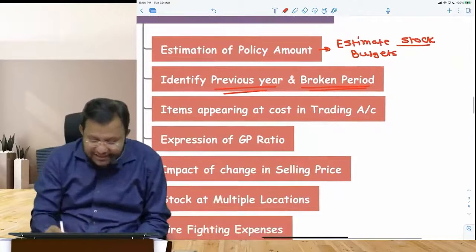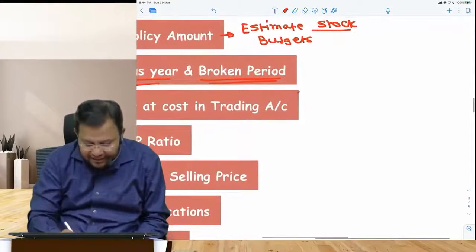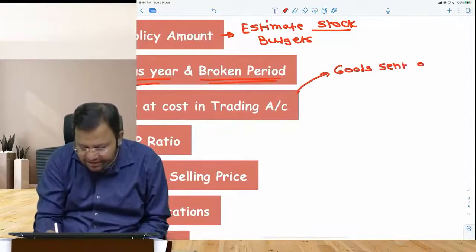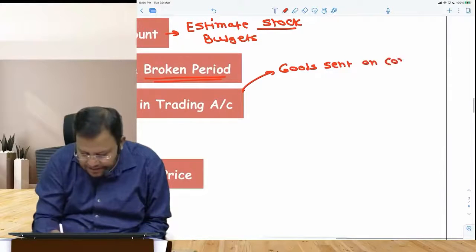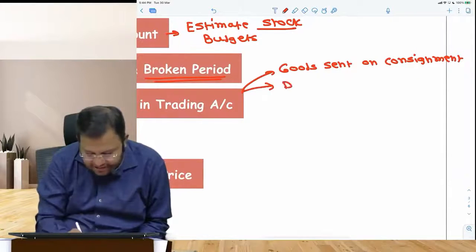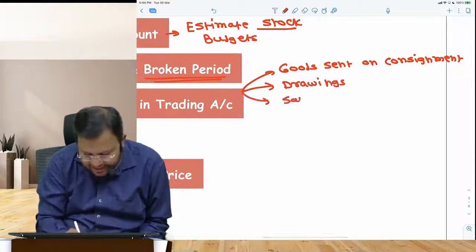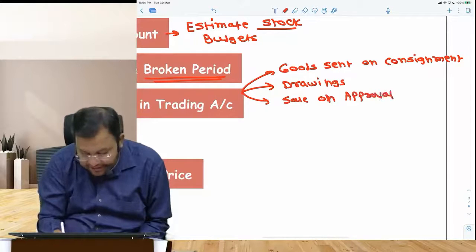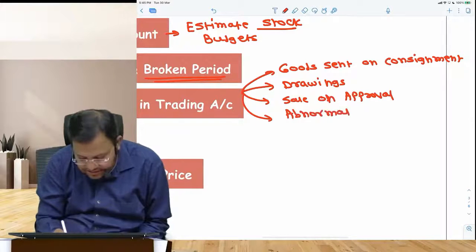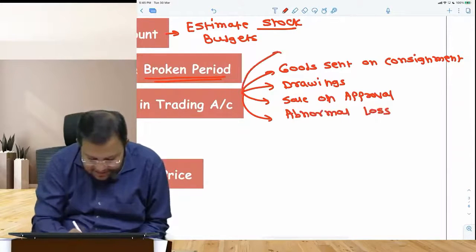There are some special items that appear in a trading account, like goods sent to consignee, goods sent on consignment. These are special items. Goods sent on consignment. There can be drawings of the goods. There can be sell on approval. These special items appear in your trading account, never forget them. There can be abnormal loss. There can be goods given as a free sample.